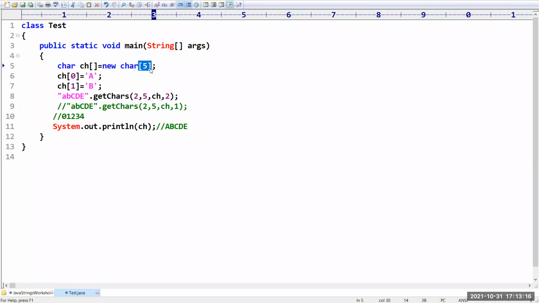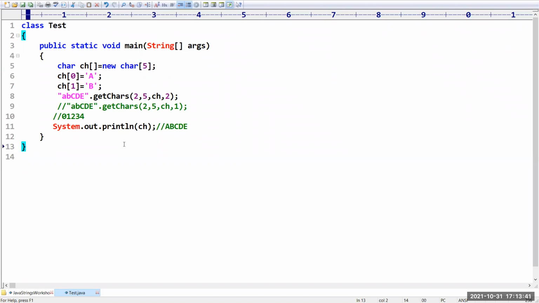So if you are giving 0, what will happen? It will copy your selected data from the string to the 0th location onwards. If you are giving 1, it will start copying from the first location. If you are giving 2, then it will copy from the second location. So it is nothing but indicating from which location you have to copy. Clear?